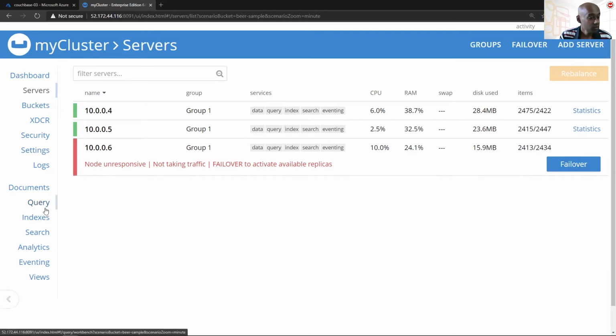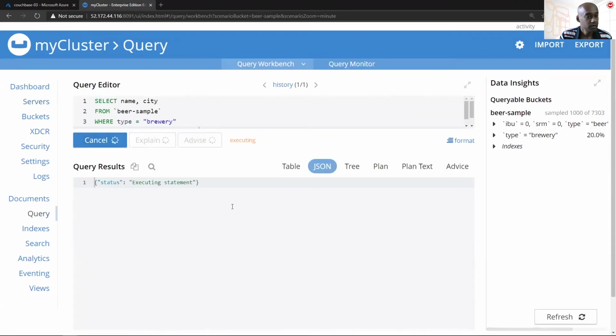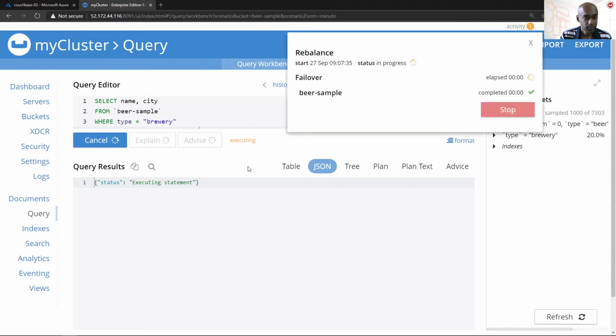Just to see what effect this can have on the access to the data, I'll quickly head over to the query section and re-execute this query, which just a few moments ago was working just fine. But now it takes almost forever to run. So I'll just wait, and nothing so far.